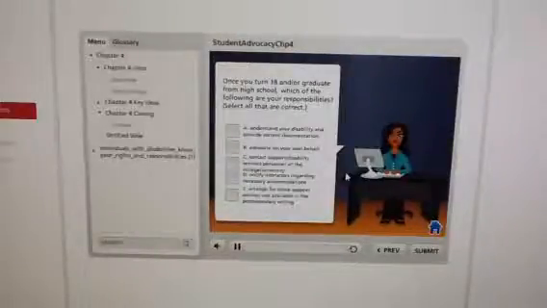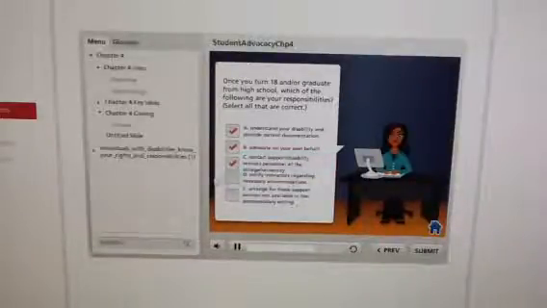Once you turn 18 and or graduate from high school, which of the following are your responsibilities? Select all that are correct. A. Understand your disability and provide current documentation. B. Advocate on your own behalf. C. Contact support disability services personnel at the college or university.